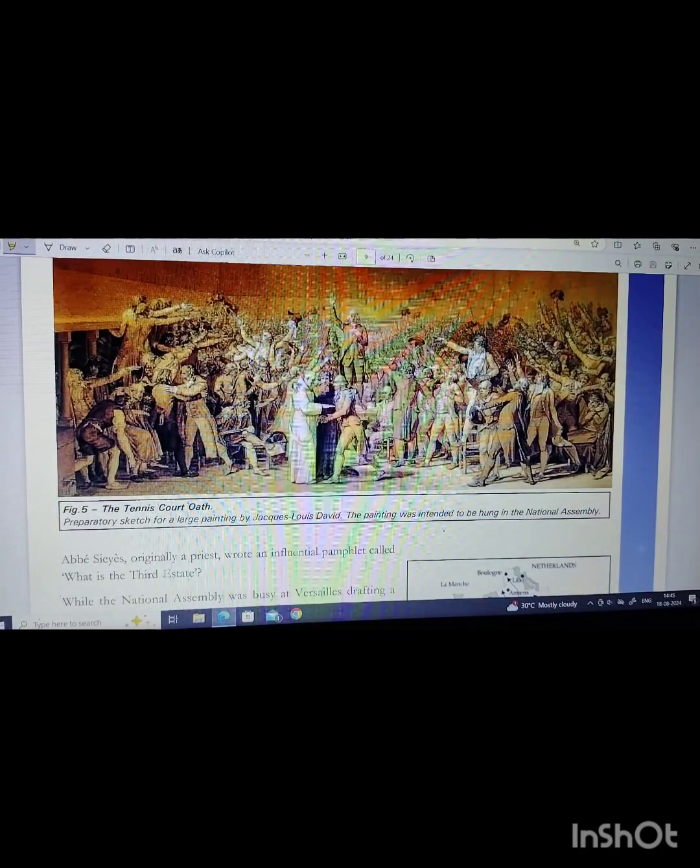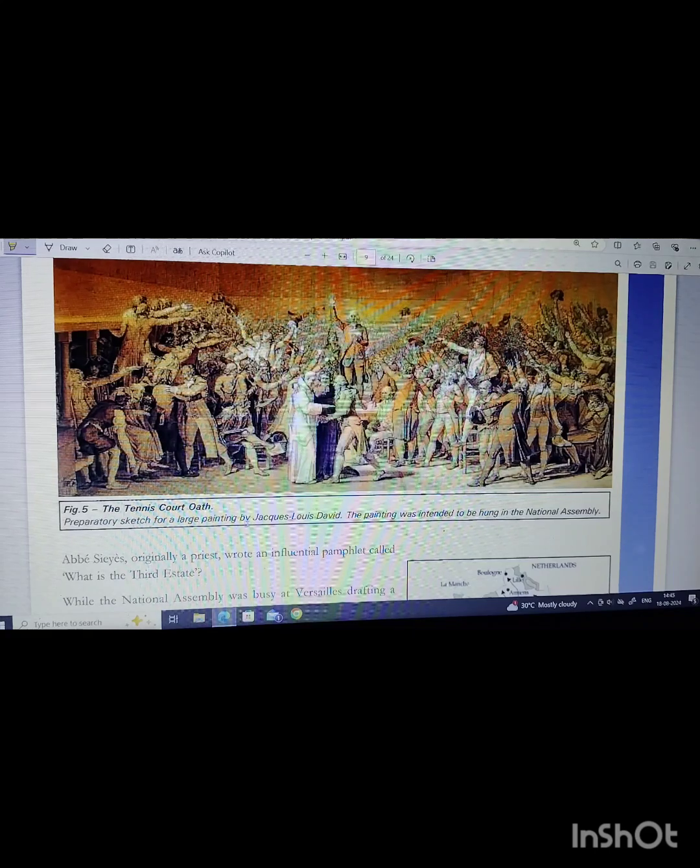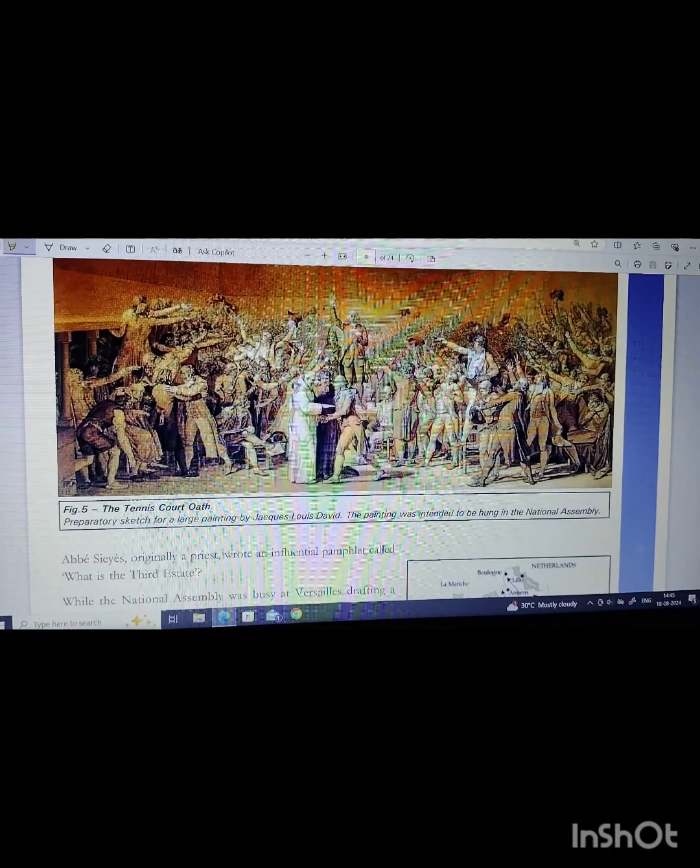You can see there that this was the picture of the tennis court oath, where we can see the oaths were taken and the whole mass of people are from the third estate actually.